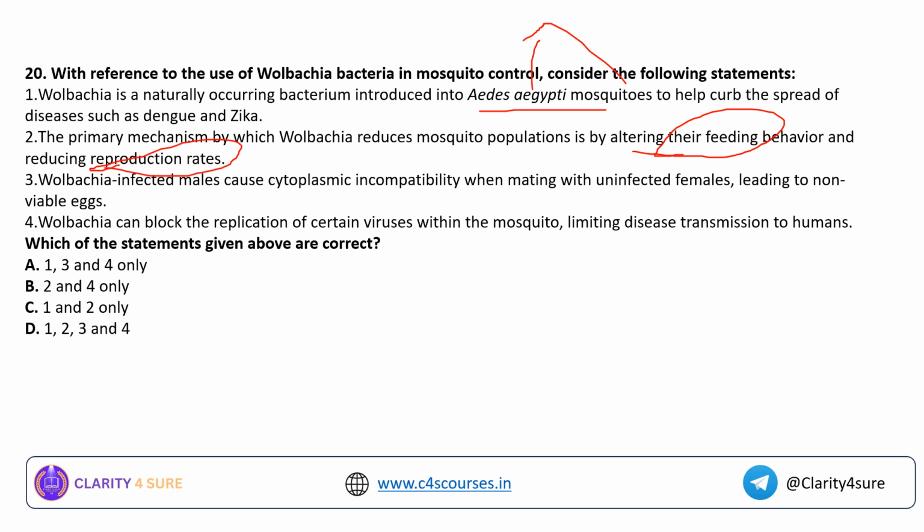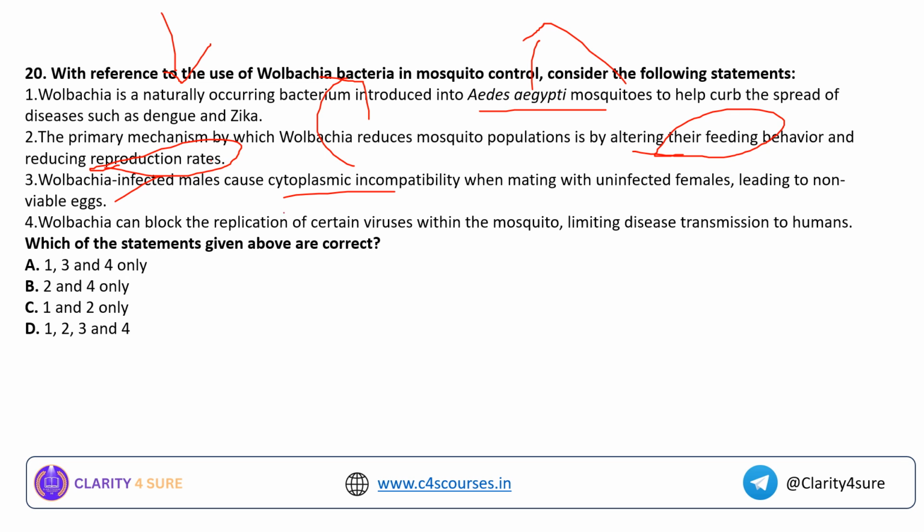No. Wolbachia-infected males cause cytoplasmic incompatibility. This is the important point, by which when mating with uninfected females it leads to non-viable eggs. See, this Wolbachia bacteria will enter into the egg of the organism, where it will reduce the possibility of hatching of eggs.